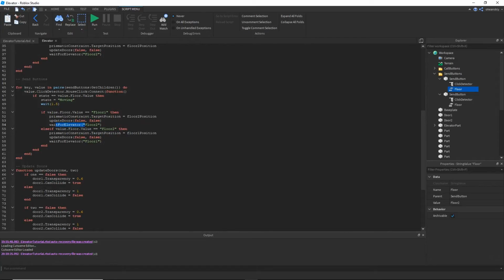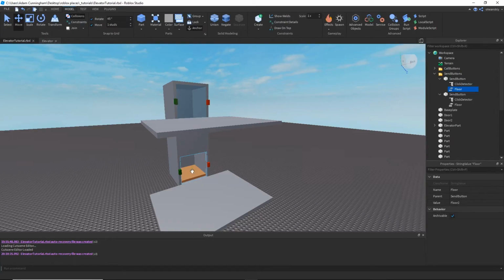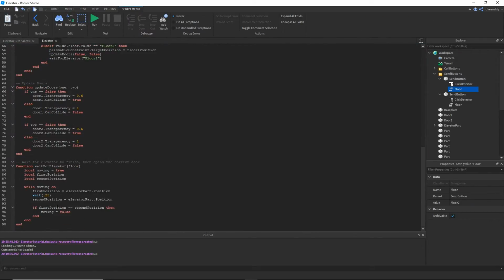So when the elevator gets called, update doors goes through, wait for elevator goes through, this is gonna start moving, and every 0.25 seconds it's getting 2 new positions and comparing them. So when it's moving here, it says, okay, it's not the same as it was 0.25 seconds ago. Then it goes here, it wasn't the same, here it wasn't the same. But then after it's been here for a maximum of a quarter of a second, it's like, okay, it's been the same, first position equals second position. We're gonna say moving equals false. Once moving equals false, this is no longer gonna work because this is while moving equals true.